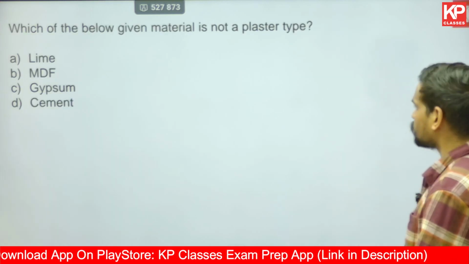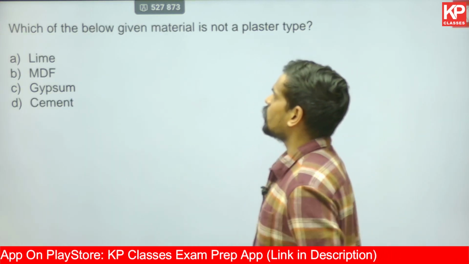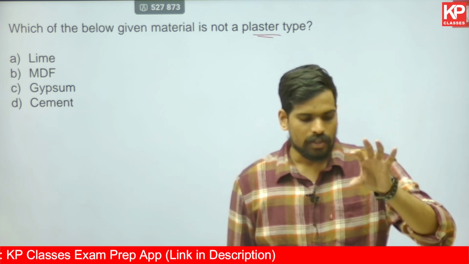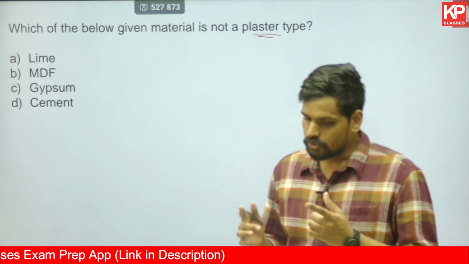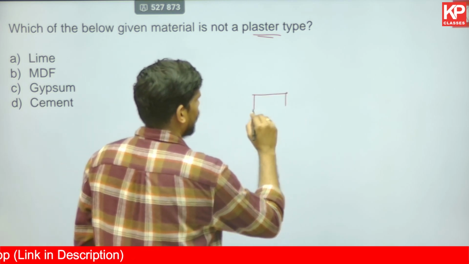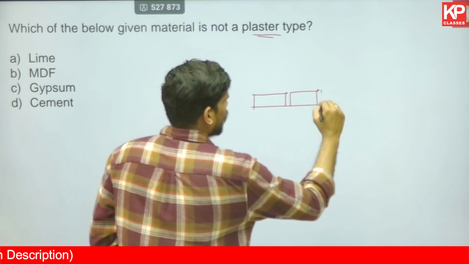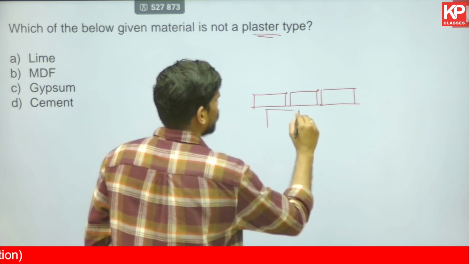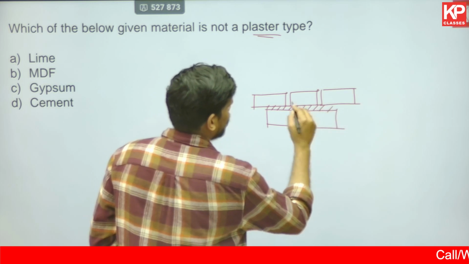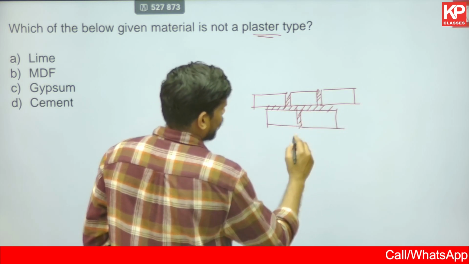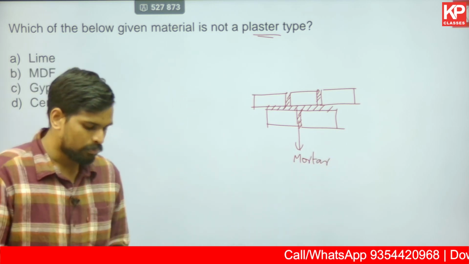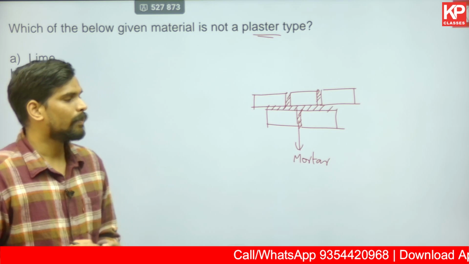The next one, which of the below given materials is not a type of plaster? What is plaster? Basically, when you construct a brick wall in brick masonry, so first you use bricks, you bind the bricks together with mortar. So the construction of brickwork is like this. You use bricks, you need to join these bricks together, both in terms of horizontal and vertical joints. You need to fill it with some cement paste to join them. So this material which is used to bind, that is referred to as mortar generally. Mortar can be of various types. There is mud mortar, there is lime mortar, and there is cement mortar as well.